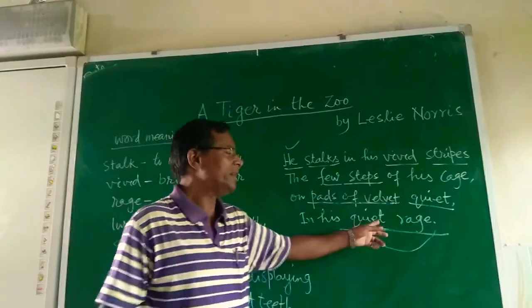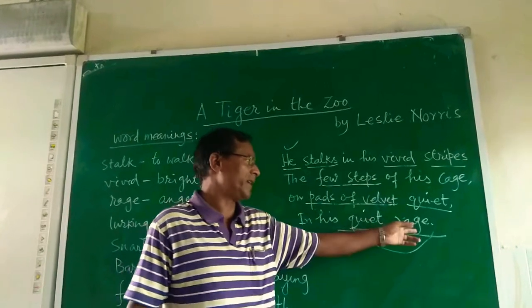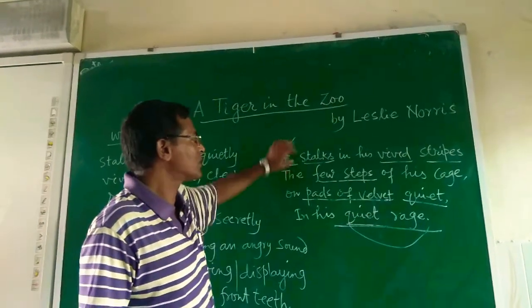Quiet race, that is an oxymoron. That is just contradictory, opposing words. Quiet and race. Race means anger. That is being used there. So this is the first stanza.